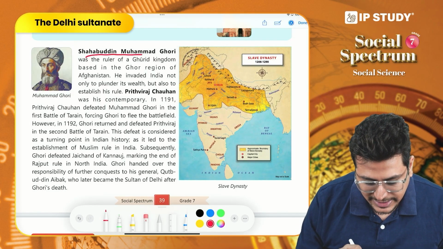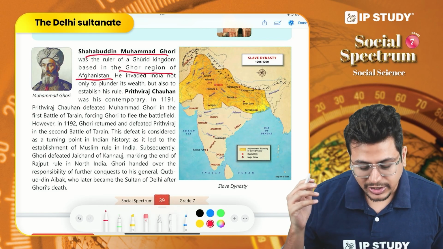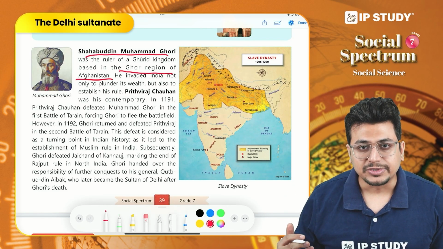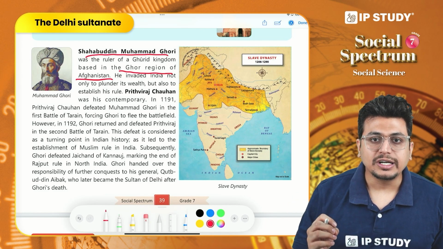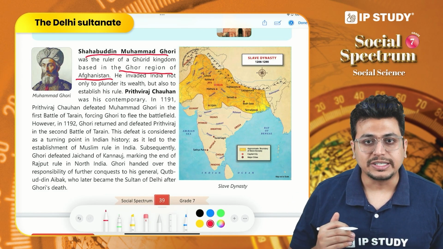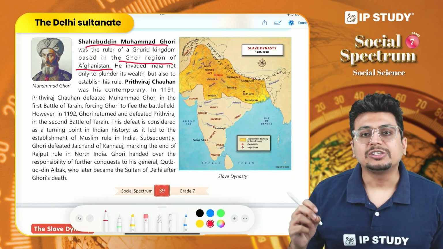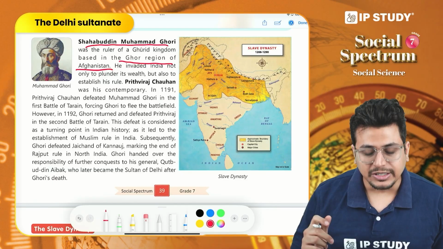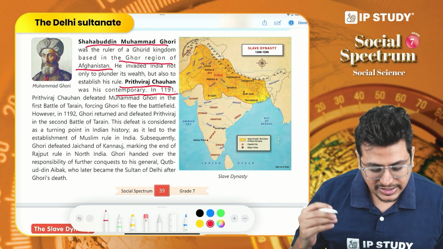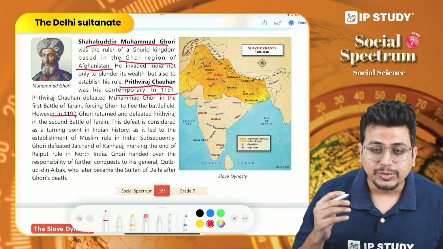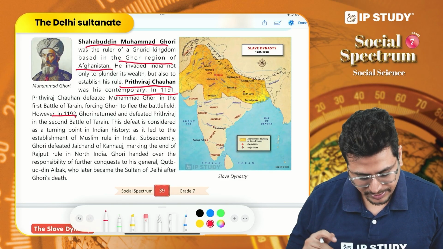We know that he was the king of Ghor region of Afghanistan who came to plunder India many times. Right? The mission was to come to India, loot India and take the resources back to his native place. We also read how Prithvi Raj Chauhan was able to defeat him in the first battle of Tehran in the year 1191. Right? But in the following year we see that Muhammad Ghori came back and this time he was able to defeat Prithvi Raj Chauhan.